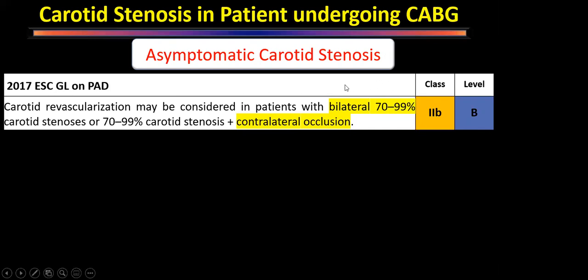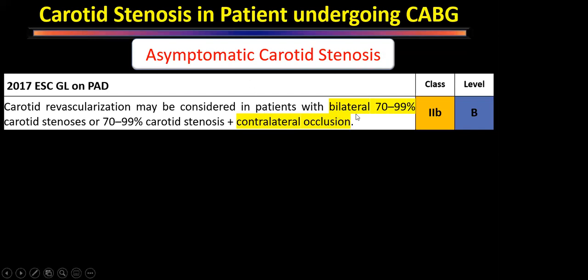If the patient has bilateral 70 to 99% stenosis. We have seen that the presence of carotid disease in a patient undergoing coronary artery bypass grafting per se is not a risk factor for a stroke. That is why the recommendations are very stringent.